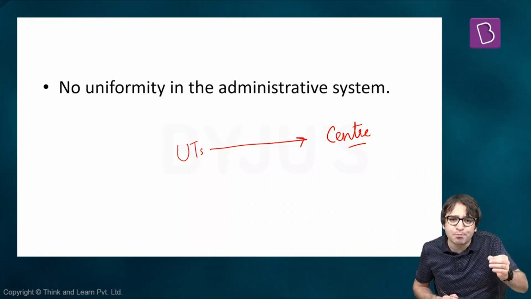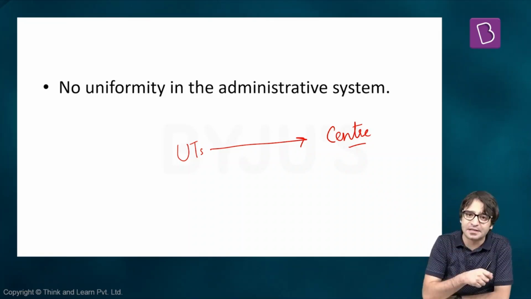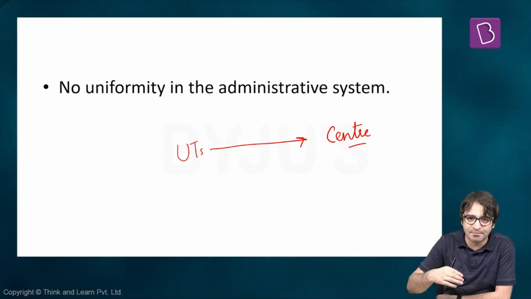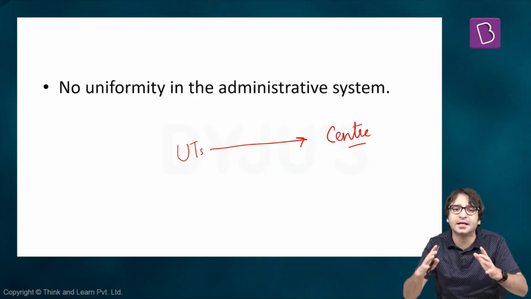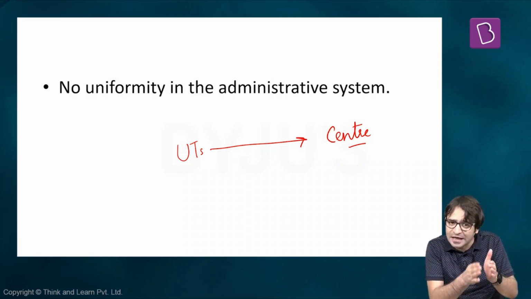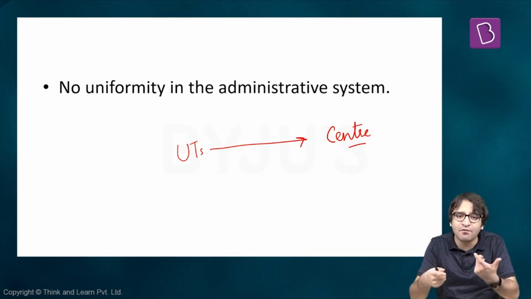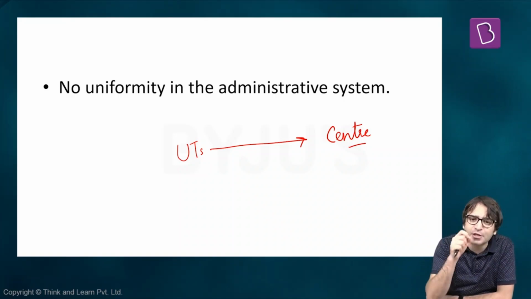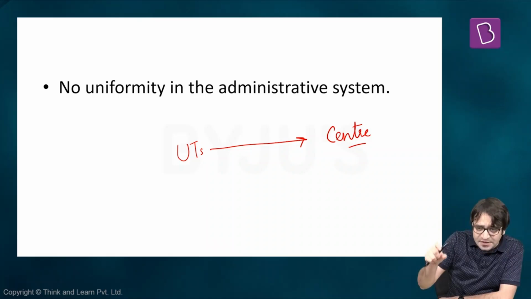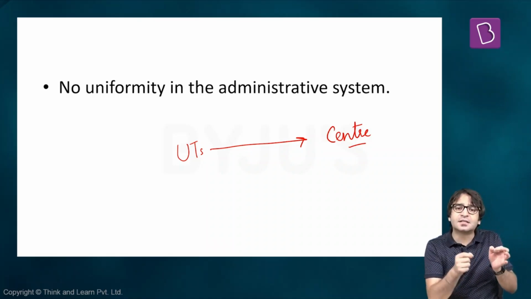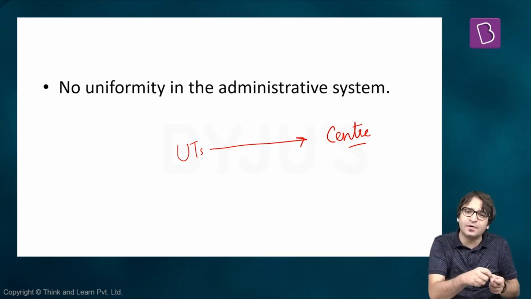That means despite the fact that Delhi and Puducherry have a legislative assembly, have a popular government in place, and Jammu and Kashmir will have a legislative assembly and a popular government, despite that, they are still under the control of the center. That means they do not share a federal relationship with the Union of India. That means these union territories are directly controlled, administered, governed by the central government. That means if you look at India, we have distinct constitutional entities. We have a union, we have states, we have union territories. So these union territories are distinct constitutional entities, directly controlled, governed and administered by the center.